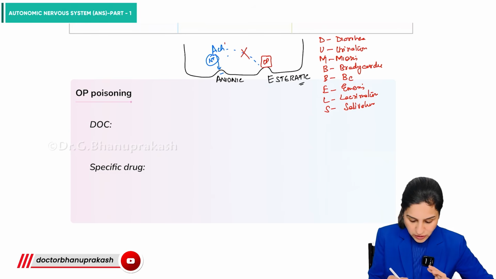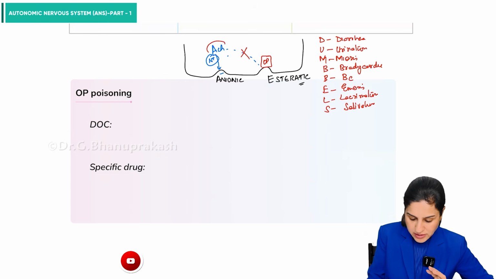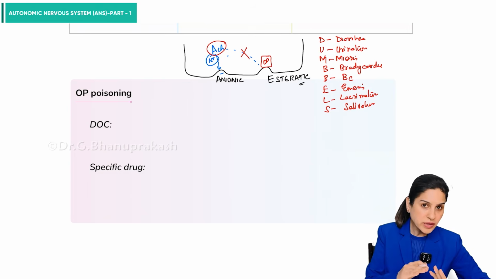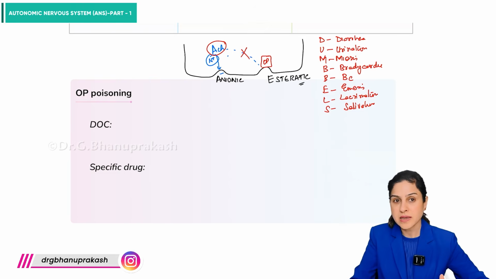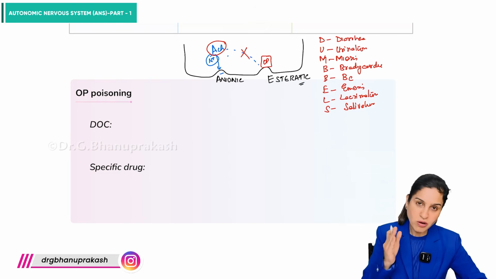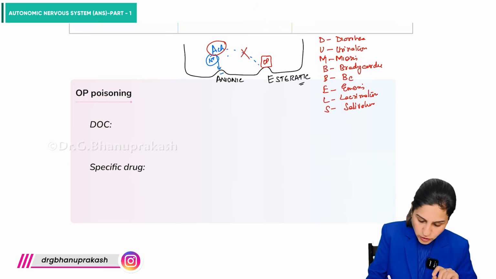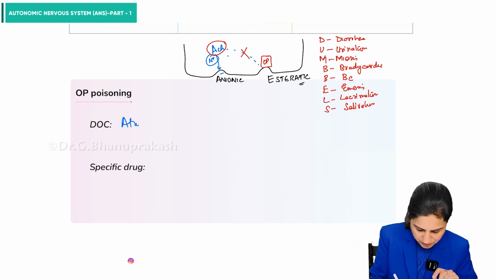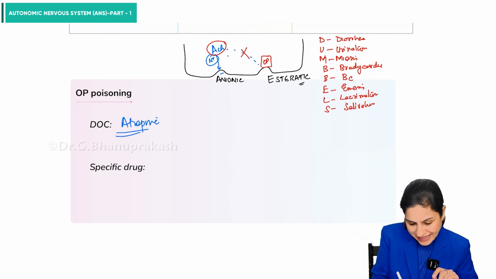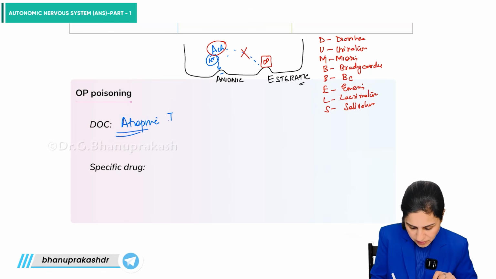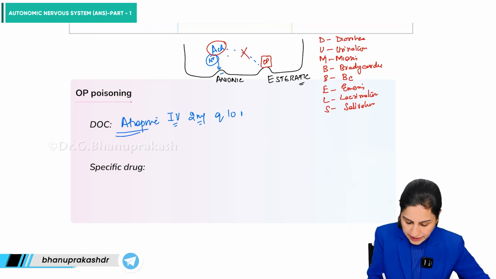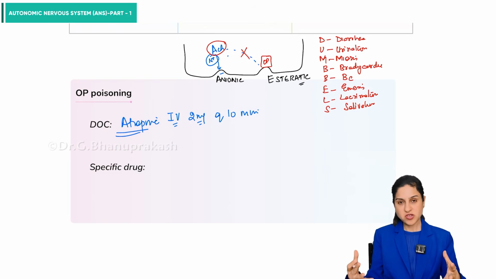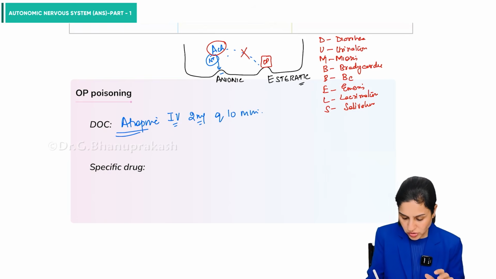Now, what is the drug of choice, how do you treat it? Because acetylcholine is going to act on the muscarinic as well as the nicotinic receptors. The life-threatening signs are basically because of the muscarinic receptor stimulation. So you want to block the muscarinic receptors first. Therefore, your drug of choice here becomes atropine, which is an anti-muscarinic drug. You give it by the IV route, 2 milligram by the IV route. You give it every 10 minutes till the signs of atropinization come. That means the atropine is slightly going to show its symptoms.